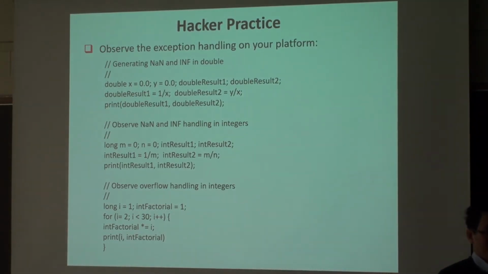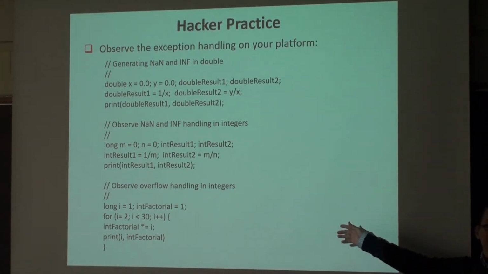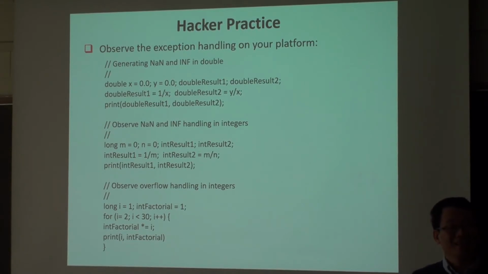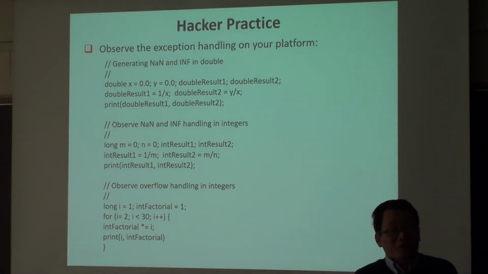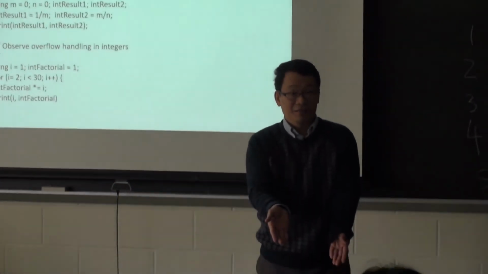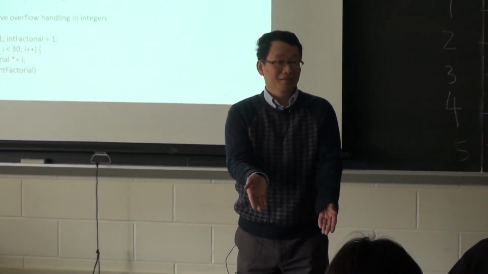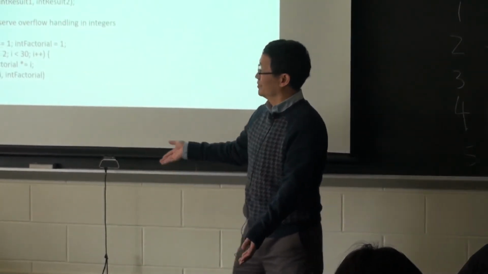How about this one? Overflowing integers. What do you get? You should have an overflow after 13. Python is not there. In Python there is no overflow. But what does it give you though? The exact number. The 29 factorial is the last value. How about 14? It's there. How about 20? About 29 and 21, it becomes negative for me. After 21, for me, it stops giving the right answer.